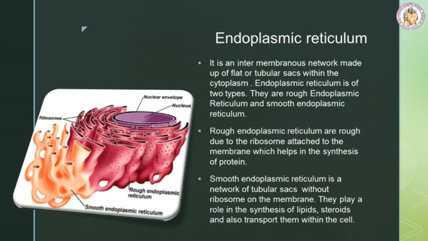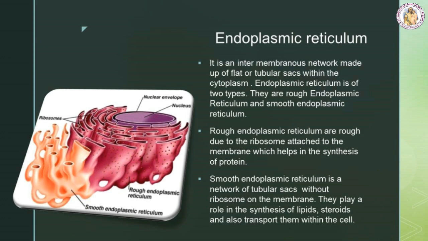Endoplasmic reticulum. It is an intermembranous network made up of flat or tubular sacs within the cytoplasm. Endoplasmic reticulum is of two types. They are rough endoplasmic reticulum and smooth endoplasmic reticulum.